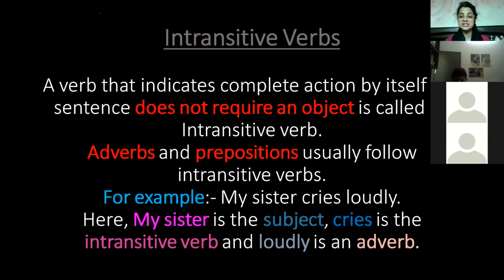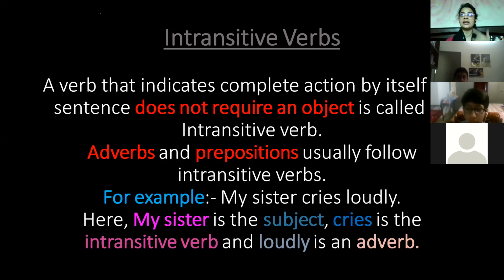For example, my sister cries loudly. It doesn't have any object in it. But if I say my sister cries, that also makes sense. If I say my sister cries loudly, it is making sense again. Here, my sister is the subject, cries is the intransitive verb. Intransitive, why? Because it doesn't require any object to make sense, and loudly is an adverb.